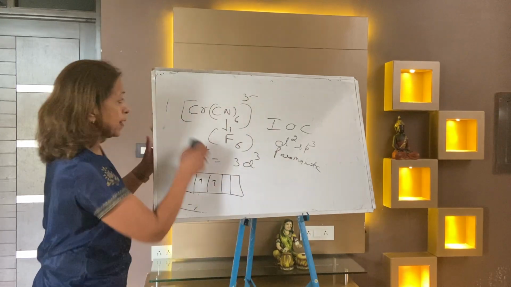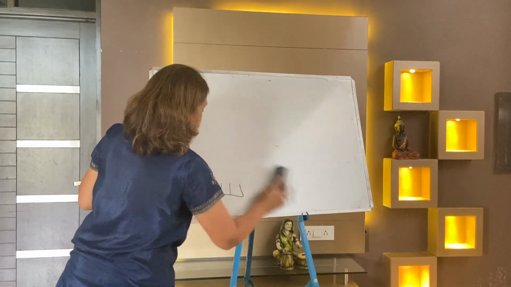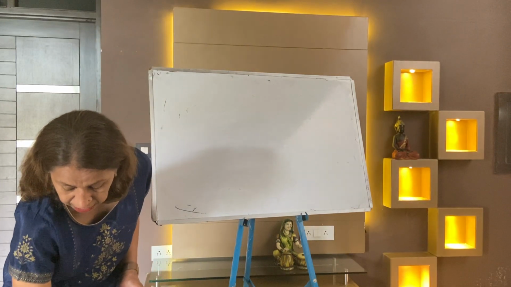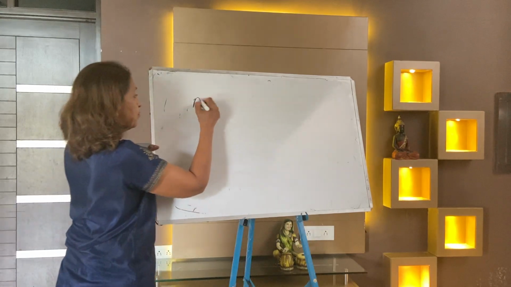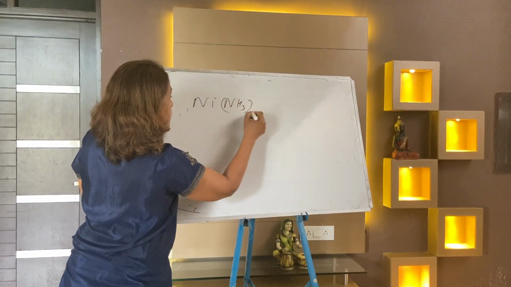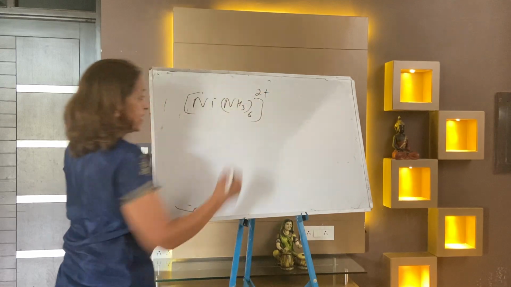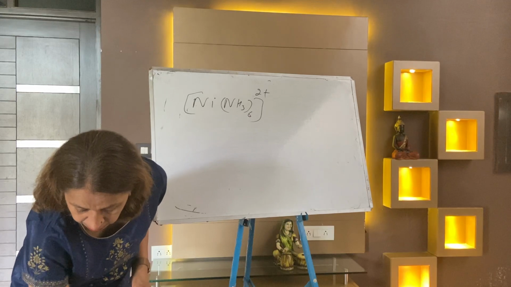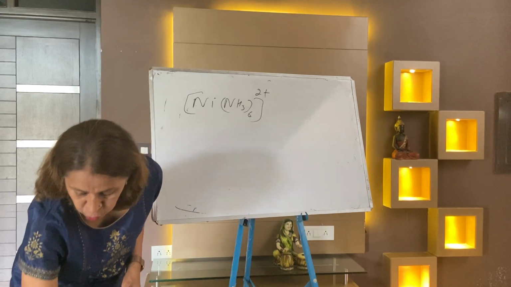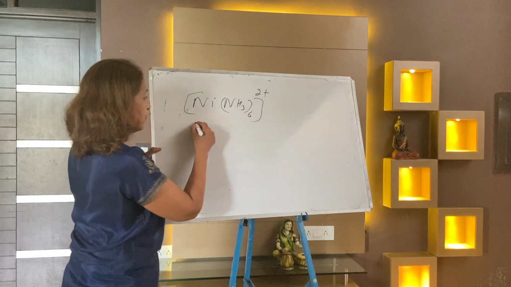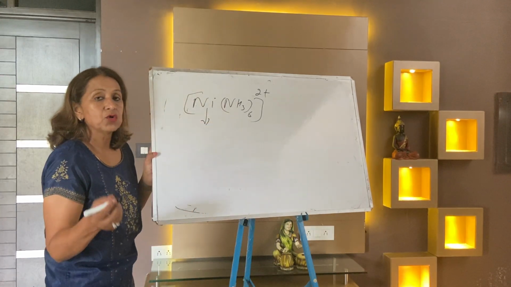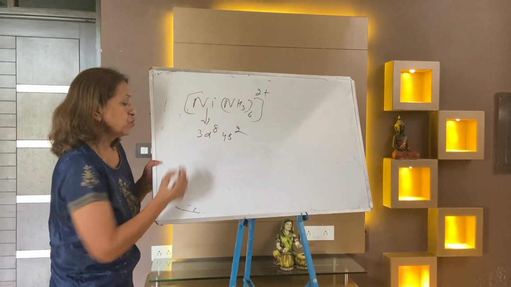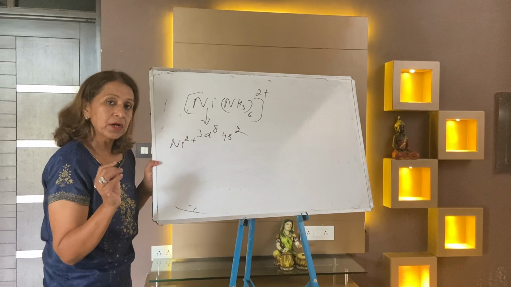I am taking the next exceptional case. There is one more exceptional case. It is your nickel ammonia 6 2 plus. Nickel ammonia 6 2 plus. Now I'm taking this nickel ammonia 6 2 plus. It is 2 plus. Your answer is 3d8. What is nickel? Nickel is atomic number 28. It is 3d8 4s2. So your nickel 2 plus. You know nickel 2 plus it is.